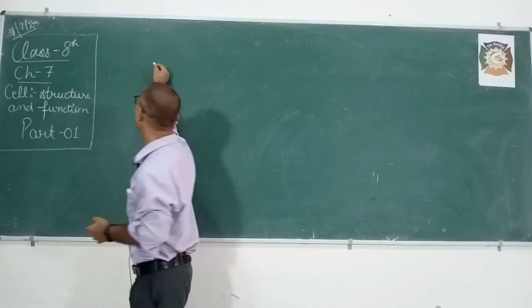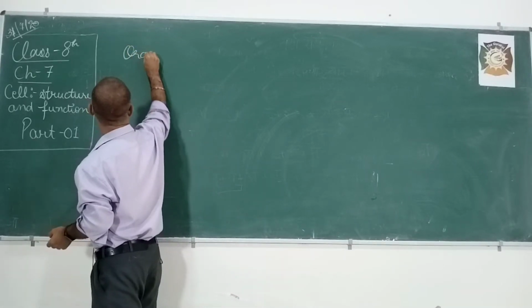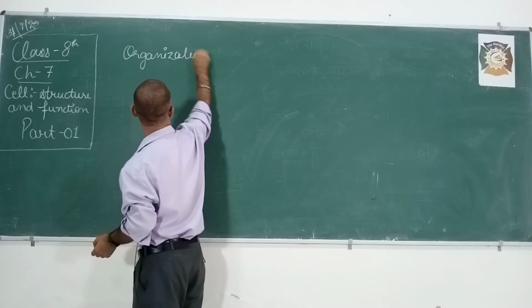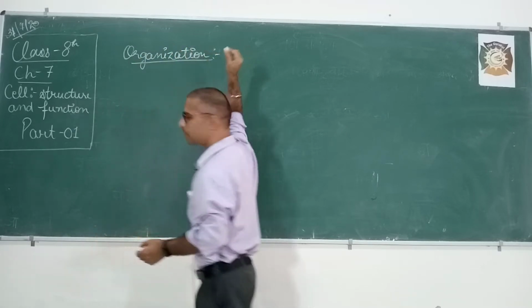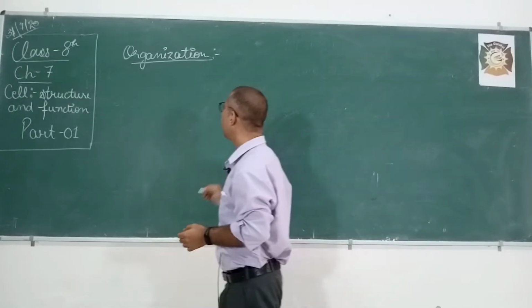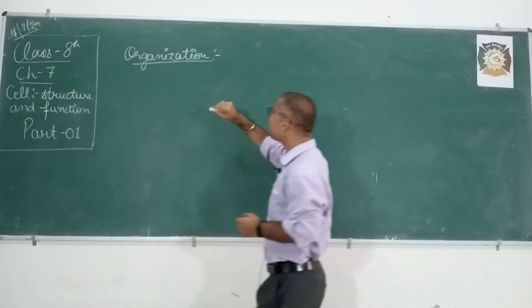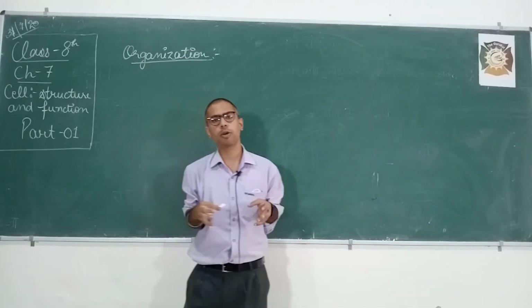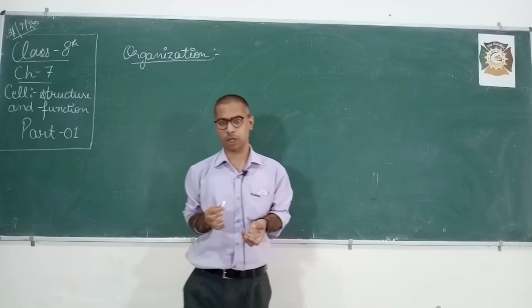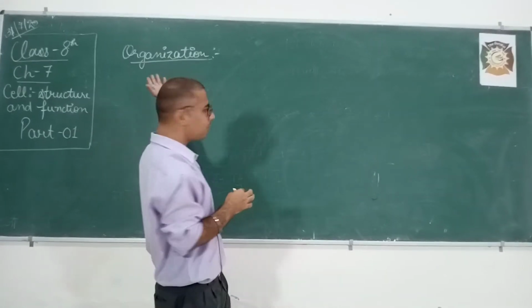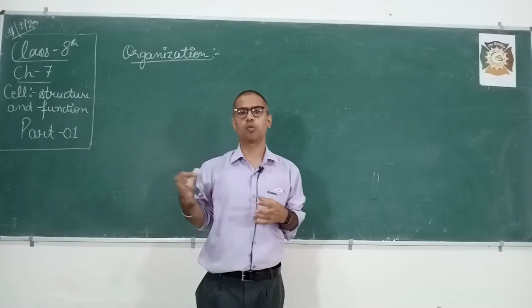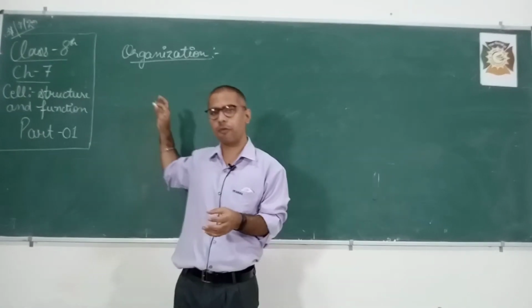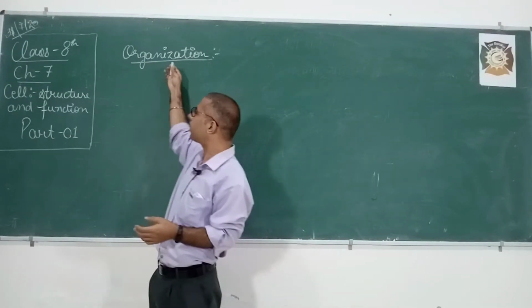So the very first topic in this chapter: before studying about the cell, we first understand some terms related to it. The very first is organization. Now, what do you mean by organization? Organization means when some components or parts combine together to do a specific function. Cells also work in organization, meaning they combine together and do a specific task.